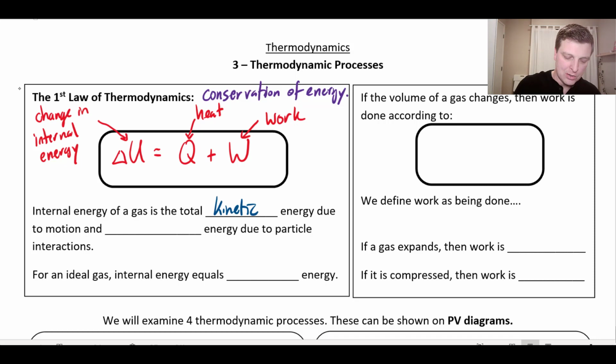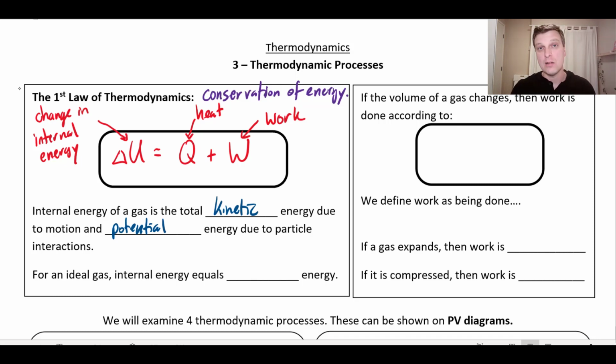Obviously the particles are whipping around, so they've got kinetic energy, but particles also tend to exert forces on one another. They're sticky. They attach to each other. There's van der Waals forces and London forces and all those wonderful things you learn about in chemistry. So there's going to be potential energy due to those interactions.